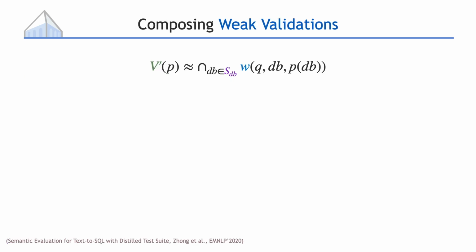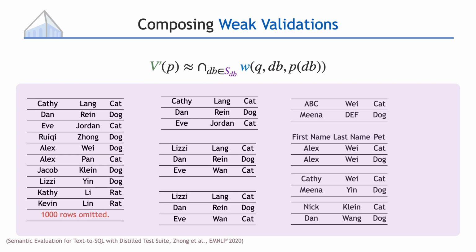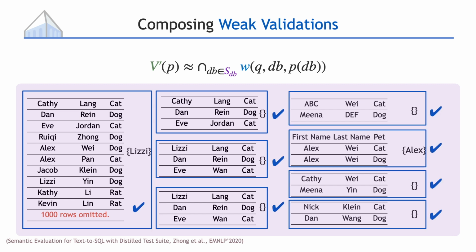There is no rocket science in how we do the composition. We basically say the program is probably right if the weak validation is correct on a purple set of databases SDB. In other words, if the program is correct on many databases, then it's probably right. In practice, if you have a purple set of databases, you can execute the SQL program on these databases, get the return value, and then run the weak validation to check if the return values are correct on each database.